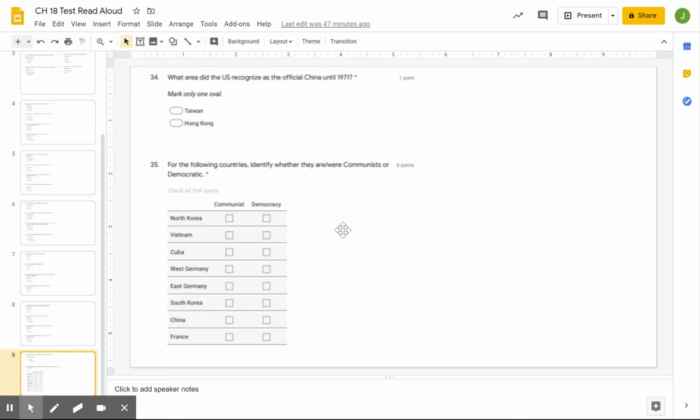And then 35, for the following countries, identify whether they are or were communist or democratic. So was North Korea communist or democracy? Is Vietnam communist or democracy? Is Cuba communist or democracy?